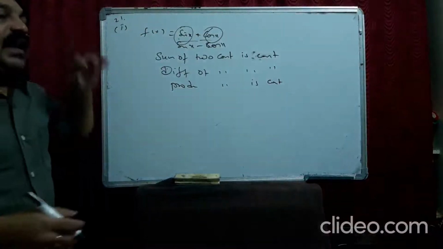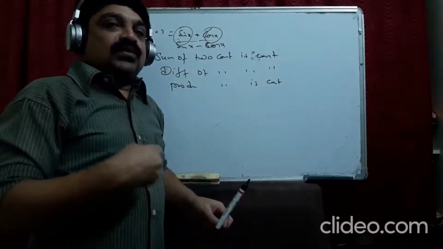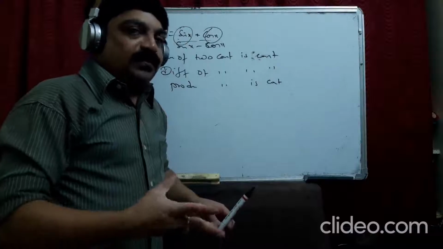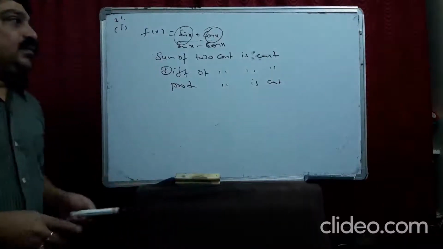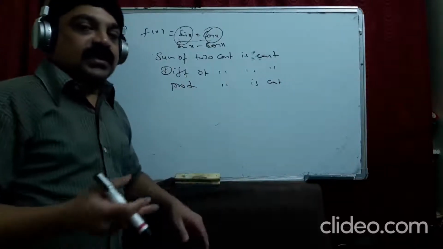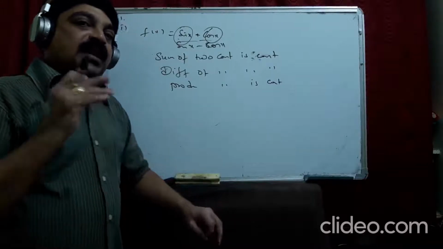No need to check with the values, as some people do for x less than some value, greater than, left limit, right limit. When they are continuous according to the graph, you can say that they are continuous, and we don't have any value where this function becomes undefined. When there are tan x, cot x, something like that, there will be some points where it becomes undefined. The function will not be continuous at undefined values.